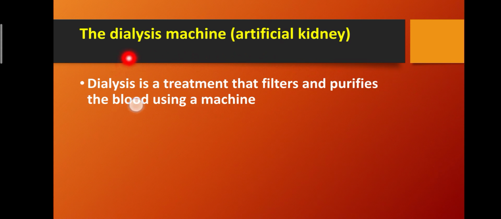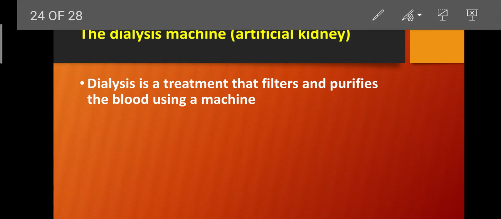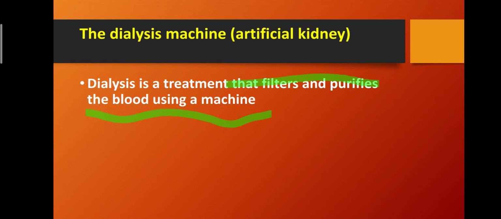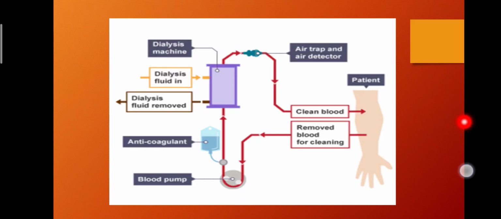Now we will talk about the dialysis machine or artificial kidney. Dialysis is a treatment that filters and purifies the blood using a machine. Here we can see the dialysis process. It is a dialysis machine, and the dialysis fluid is removed. Basically, the air trap detects air, the anticoagulant is shown here, and the blood pump is shown here. So this is the dialysis process.